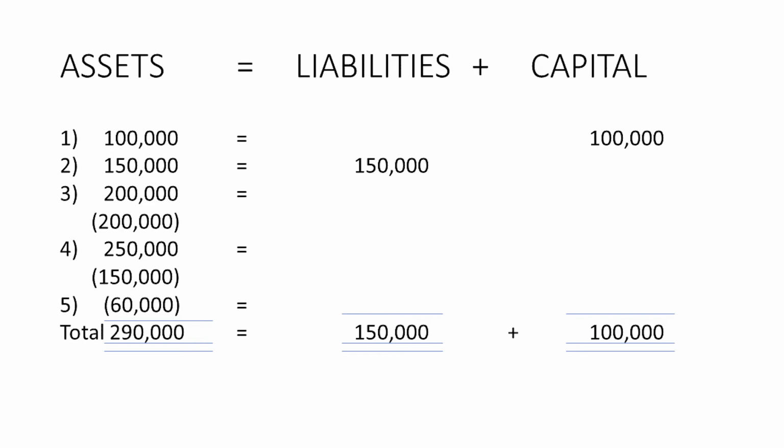Under number 5 in our equation, we now have 60,000 as a deduction from our asset. Why? Because this represents a deduction of cash because of the payment of expenses in transaction number 5. She paid expenses. Therefore, the cash was reduced by 60,000. That's why there is a deduction of 60,000.